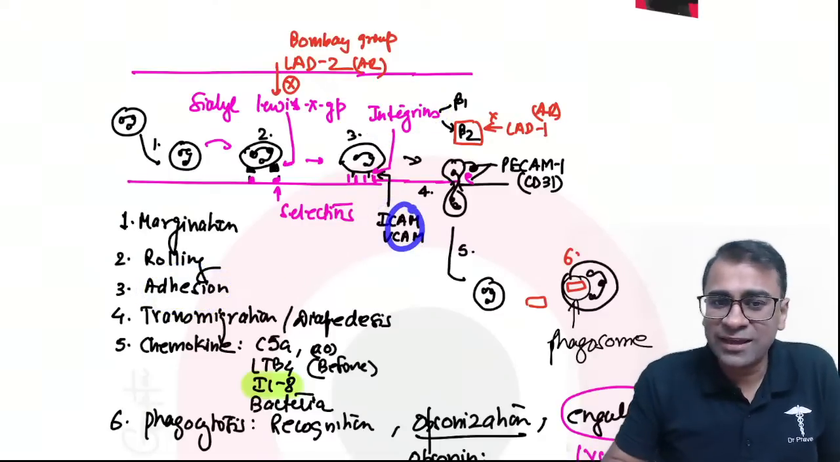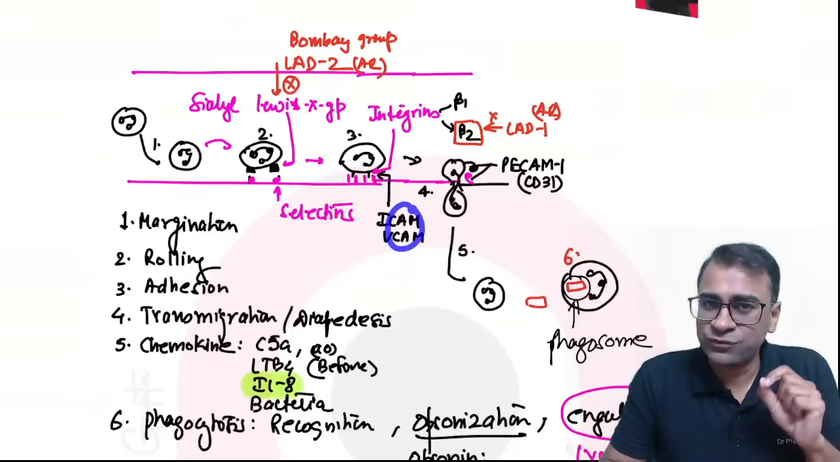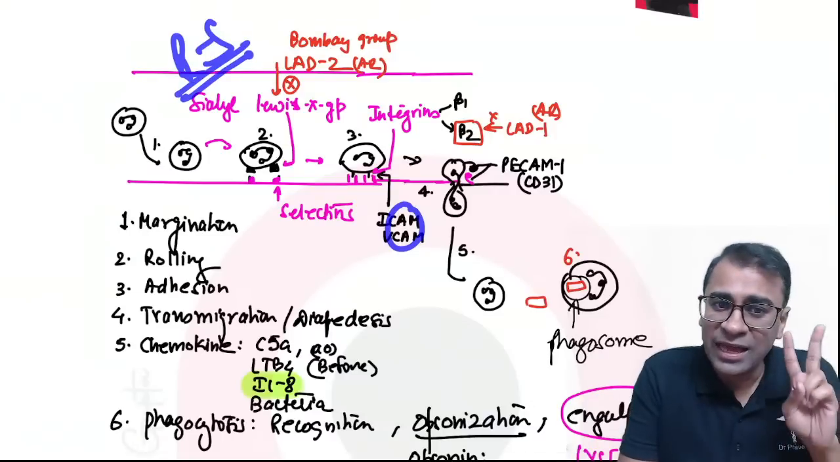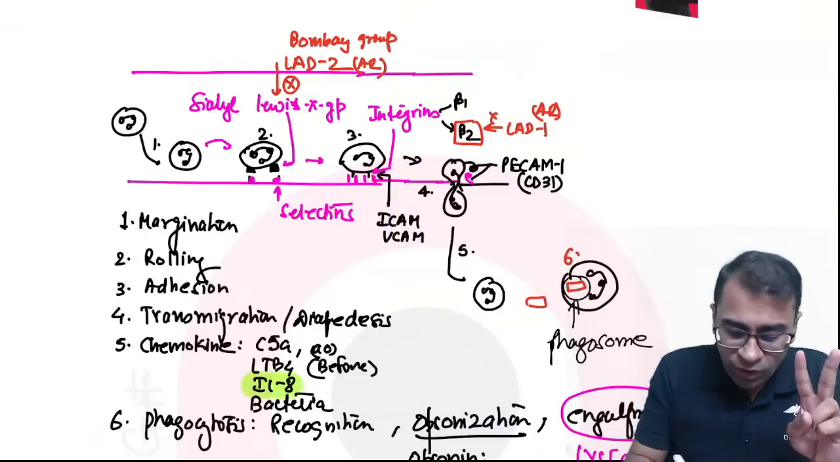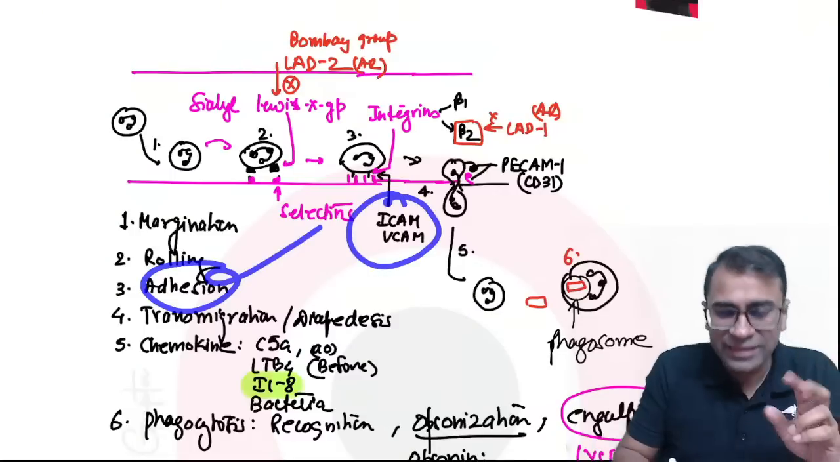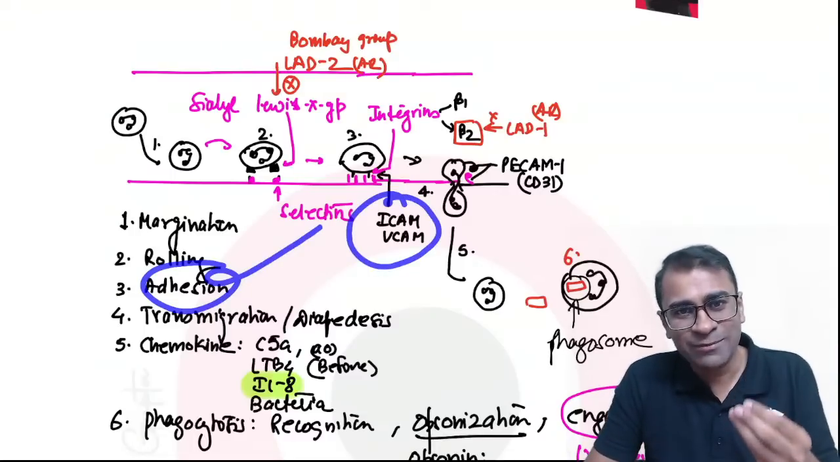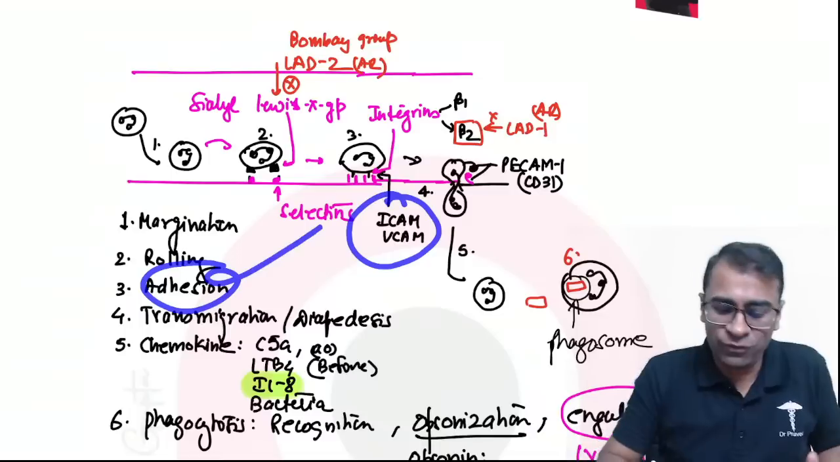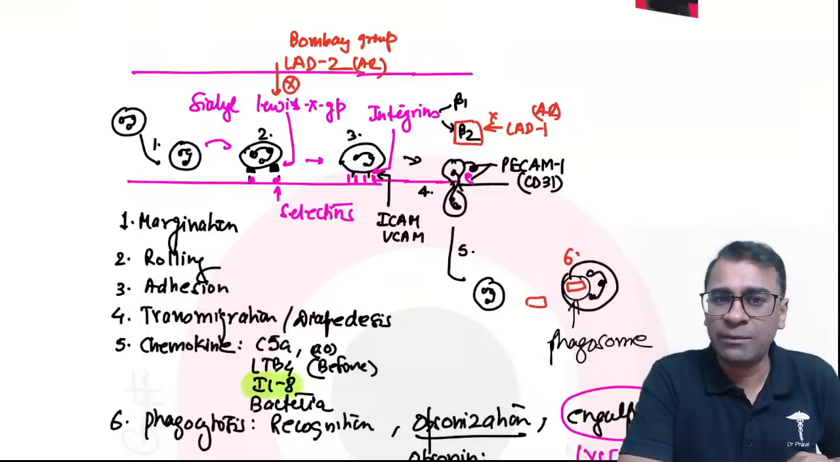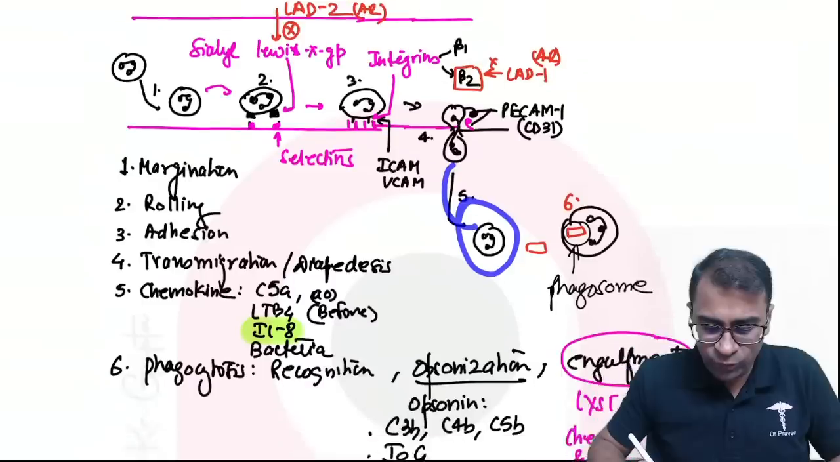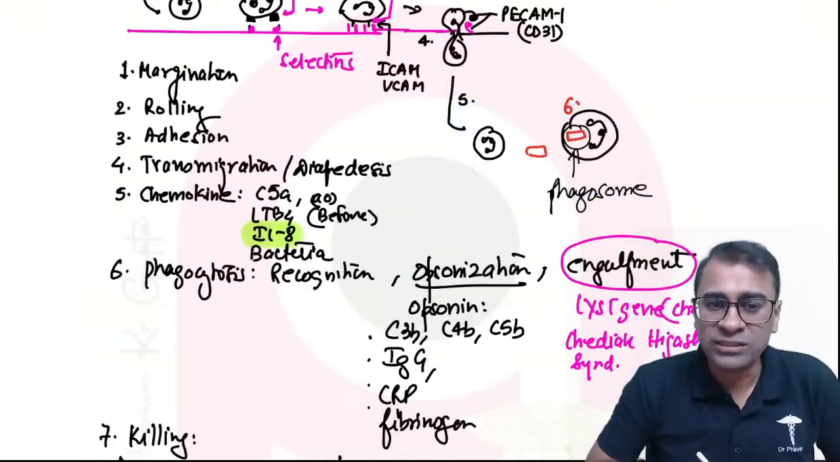How to remember CAM? S for selectins, S for CL levis in rolling. So R for rolling, S for selectins. And for adhesion, integrins and cell adhesion molecules. Think yourself, cell adhesion molecule causes adhesion, so no confusion there. Integrins, beta 1 and beta 2 integrins. Then there is diapedesis. Then there is chemotaxis. And then there is phagocytosis.